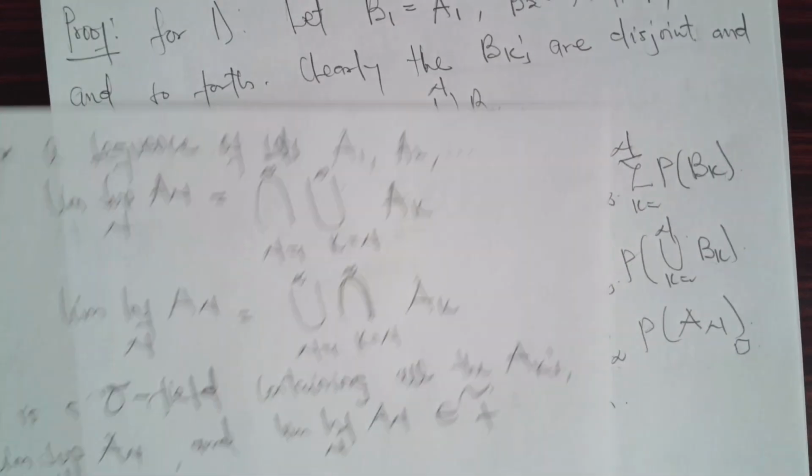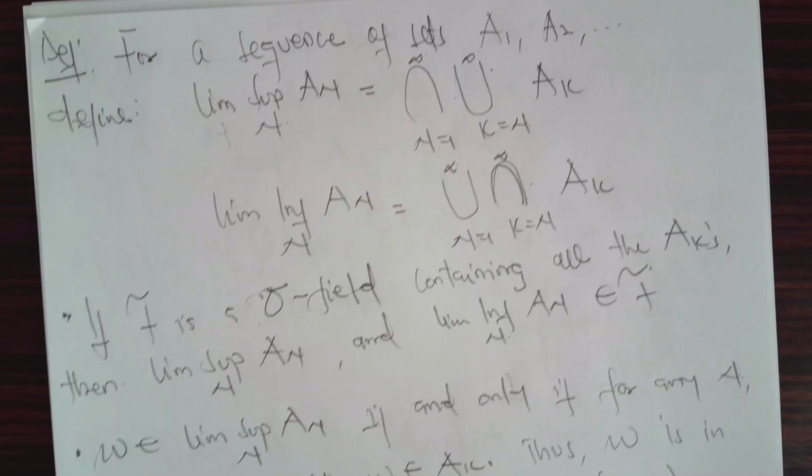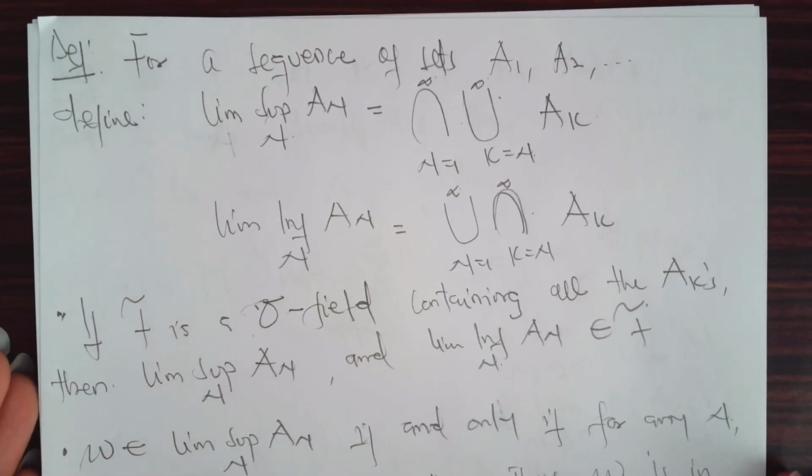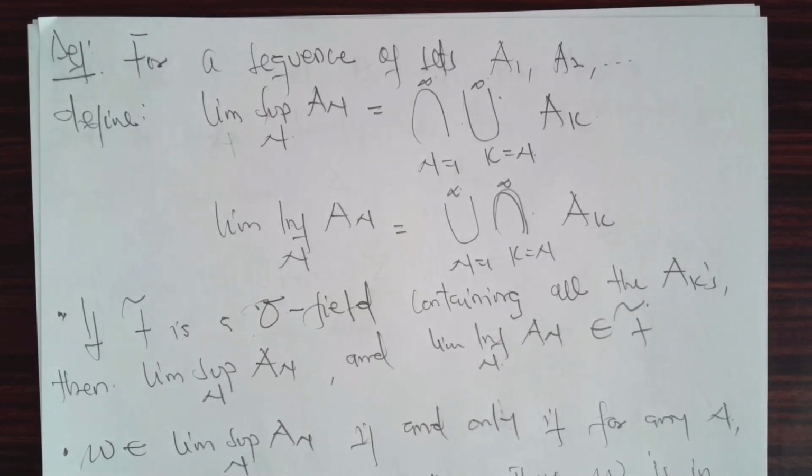now there are notations we need to actually note down. Okay, so for a sequence of sets A1 through to infinity, what do you mean by the lim sup of the events or the sets? The lim sup of the sets is the countable intersection and countable union of these AKs. And the lim inf of the events is the countable union and countable intersection of these AKs. Note that all of these are events.